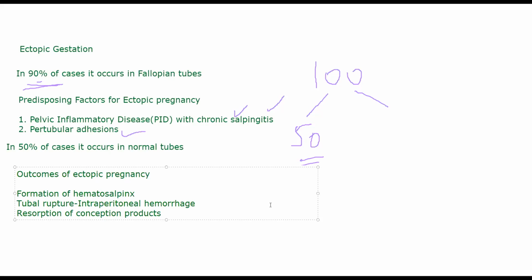In either of these cases, what ends up happening is some of the cells of placenta and some fetal cells remain inside the tube, inside the fallopian tube. Okay, that is called resorption of products of conception. Those are products of conception. They will be reabsorbed. They will remain inside the tube. That is one outcome. Then another outcome is extrusion into abdominal cavity.